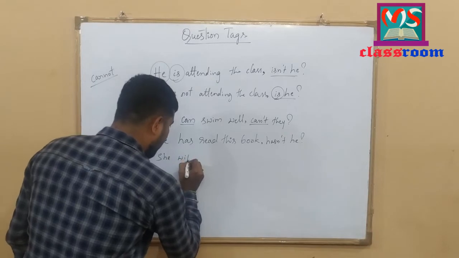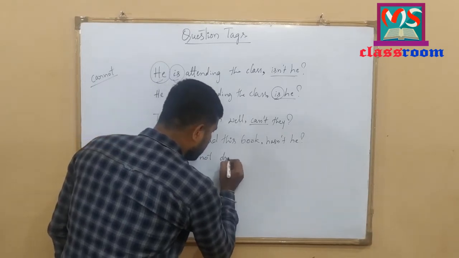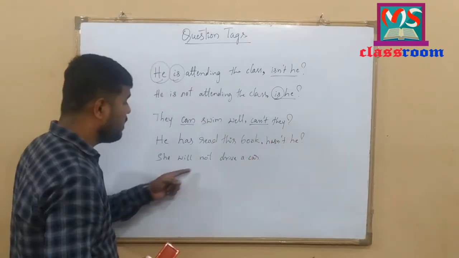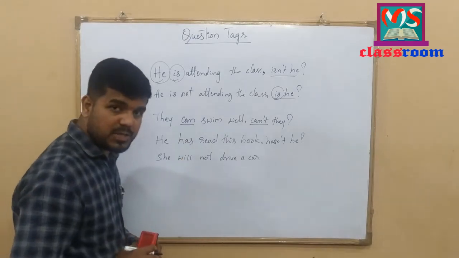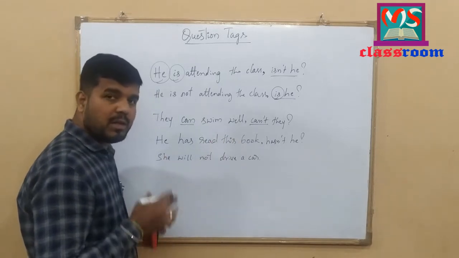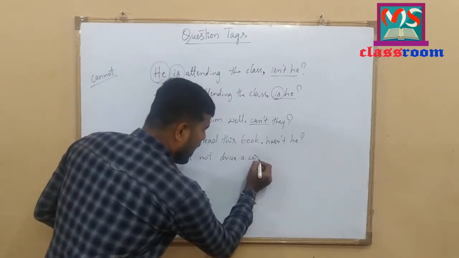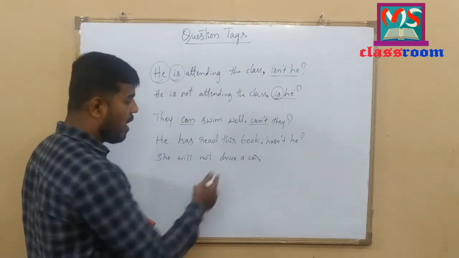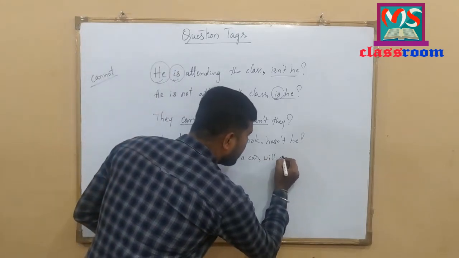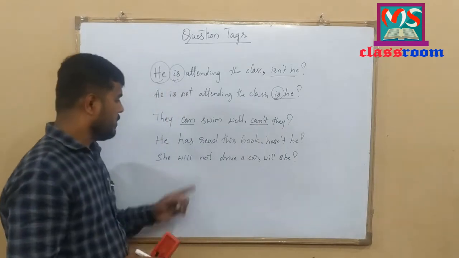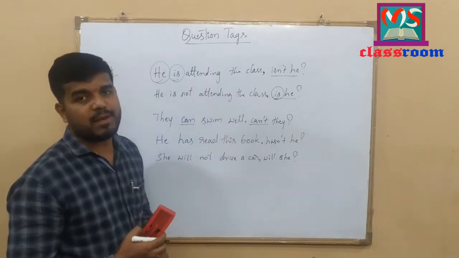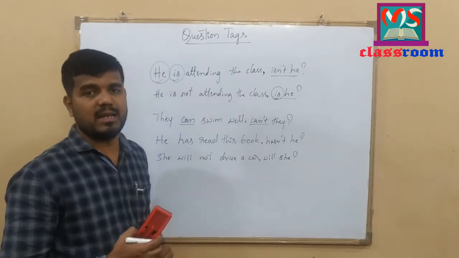Let me write one more example. She will not drive a car. Look at here. She will not drive a car. Here, this is a negative statement. So, when we add a question tag at the end of the statement, we should take the positive question tag. Instead of the full stop, we should add a comma here. She will not drive a car, will she? Look at here. These are all the rules we follow while adding a question tag at the end of the statement or at the end of the sentence.